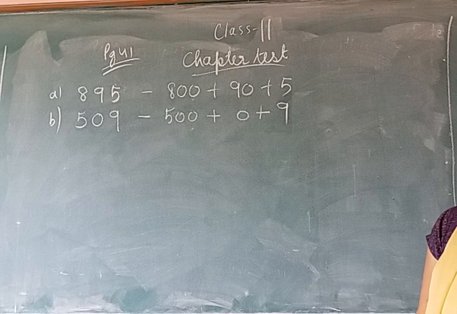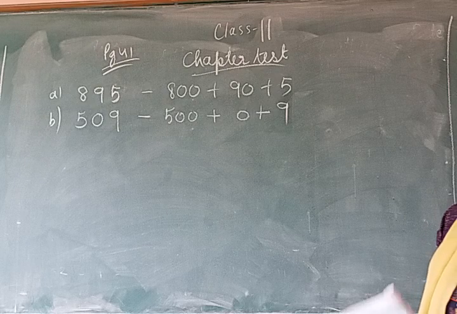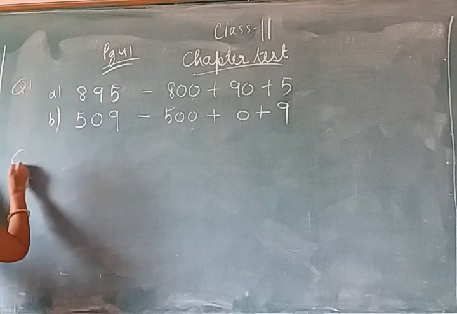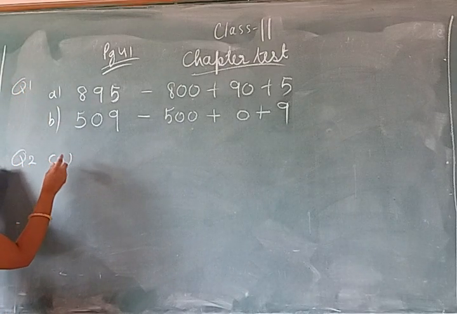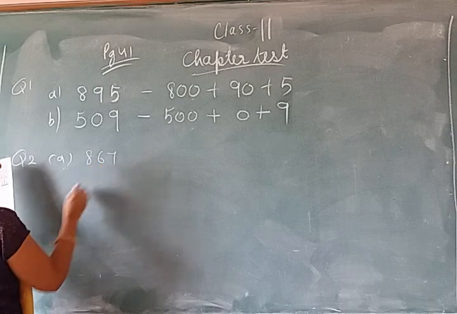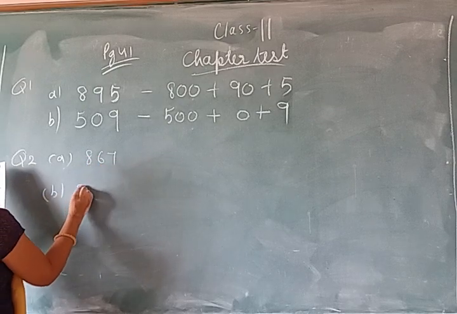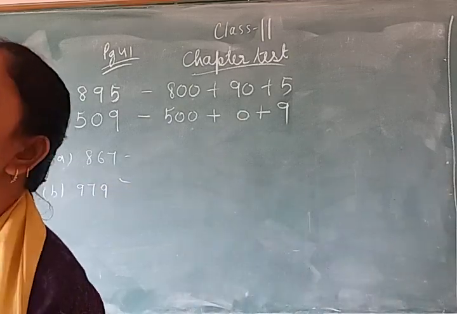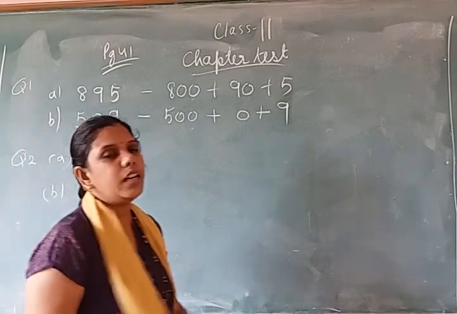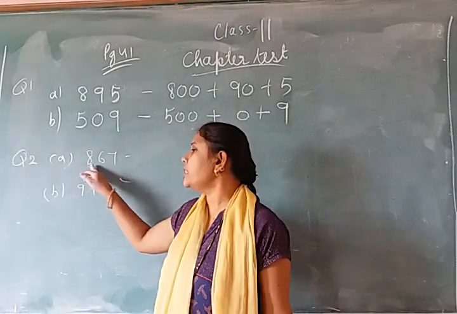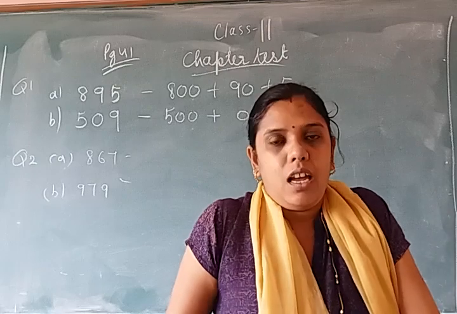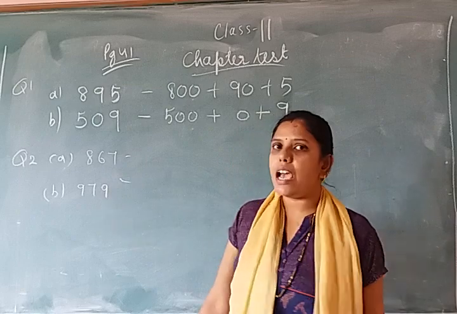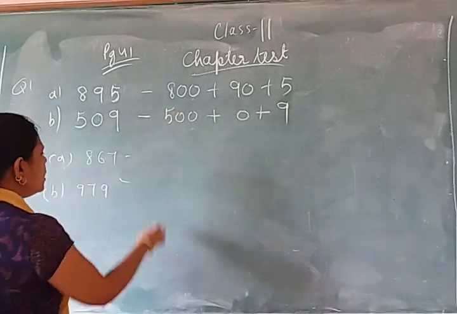Now the second question. Write the following numbers in words. Number is given. This is the first question. Now the second question: A is 867 and B is 979. So how do you read the number? As we read, in the same way we will write the number name. So how do you read this number 867? 867. So how do you write 867 in words?